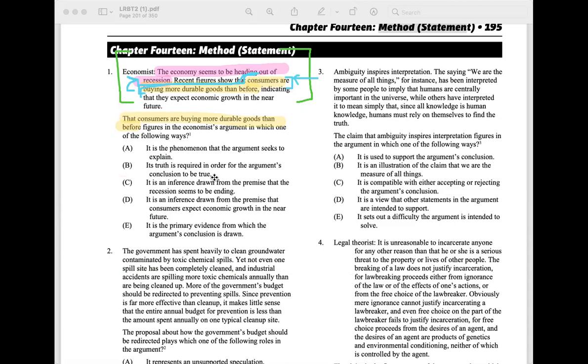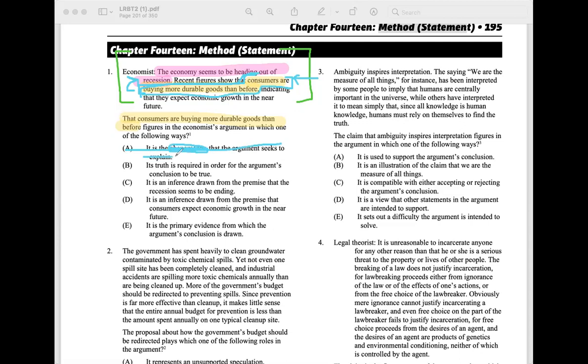And so go ahead and read A out loud. It is the phenomenon that the argument seeks to explain. All right, and what does a phenomenon mean? I just replace it with thing. It is the thing that the argument seeks to explain. Yeah. And so is this what we have highlighted in yellow? Is this the thing the argument seeks to explain? No, it's the pink, the conclusion. Yeah, excellent. So A can't be our answer.